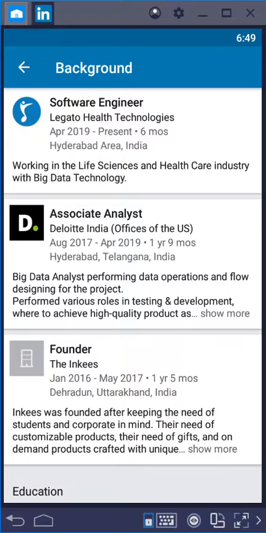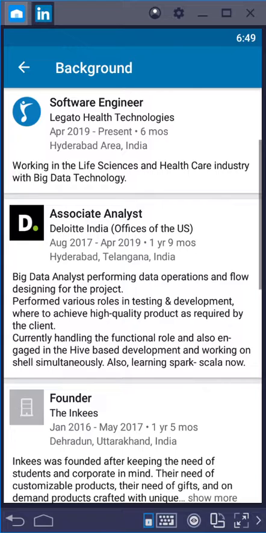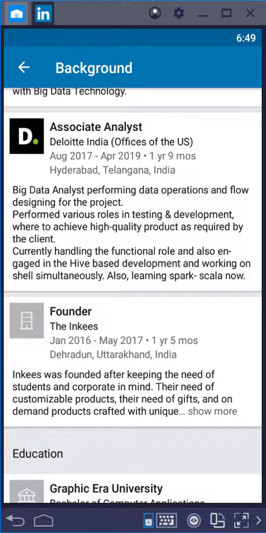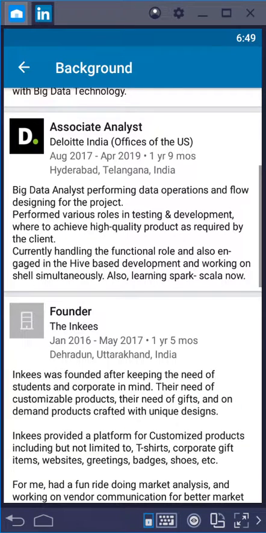And now you've got 2 show mores. So I tap on it. It's all a bunch of text. You could use a bullet in here at least. But again, performing big data operations, there's not enough to pull us in. And in the year and 9 months that you were there, what did you accomplish? What did you learn? How did you grow? Right? Why did they bring you in? Why were you hired? You mentioned Deloitte up in your headline. Well, there's got to be something special about Deloitte, right?